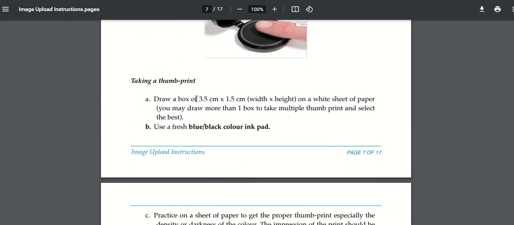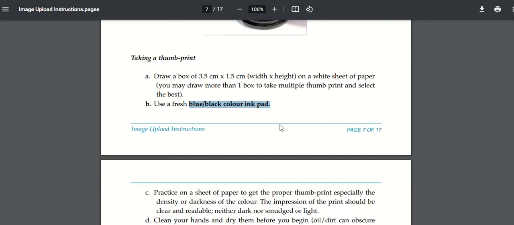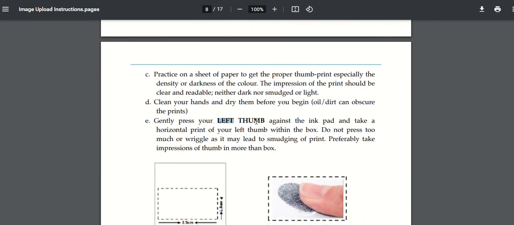So the size of the box should be 3.5 centimeter to 1.5 centimeter, where 3.5 centimeter is width and 1.5 centimeter is height. You have to use blue black coloring pad. Then you have to press your left thumb impression.